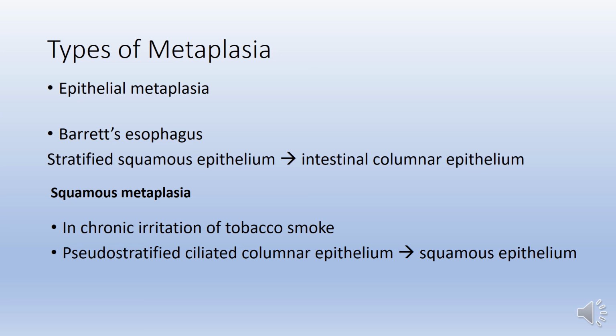I give another example of squamous metaplasia in the bronchial epithelium. What happened? Because of chronic smoking, in chronic irritation, the pseudostratified ciliated columnar epithelial cells present in the bronchus get converted into squamous epithelium. So this is the other example of metaplasia which we see.